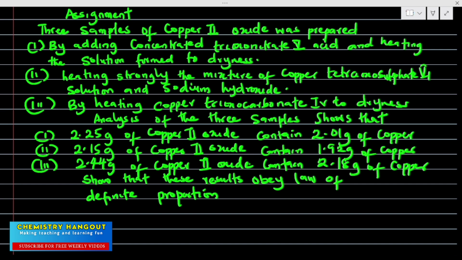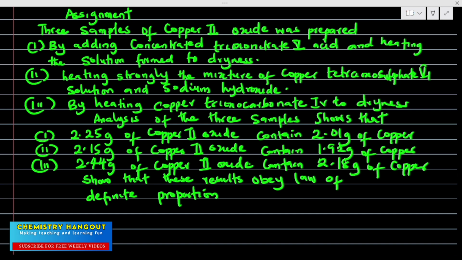So this is the question. 3 samples of copper 2 oxide was prepared. One, by adding concentrated trioxonitrate 5 acid and heating the solution formed to dryness. 2, heating strongly the mixture of copper tetraoxosulfate 6 solution and sodium hydroxide. 3, by heating copper trioxocarbonate 4 to dryness. And they have given us the analysis.